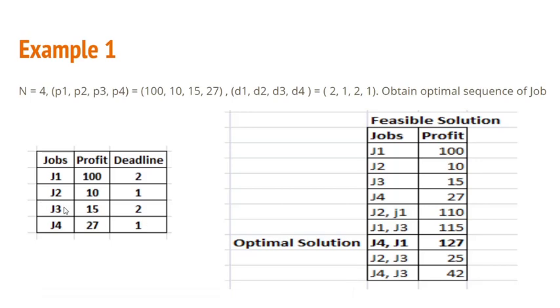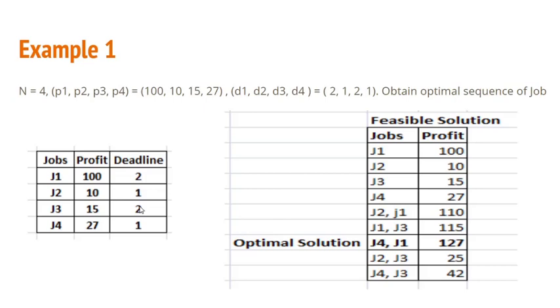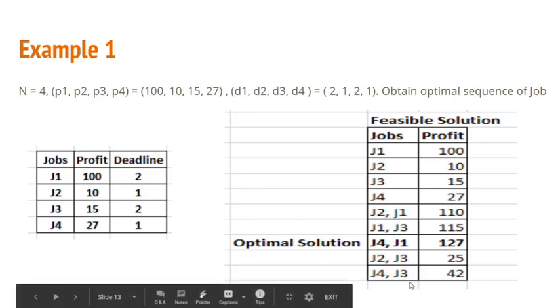Now let us consider the combination with J3. J3 with J1 is done, J3 with J2 is done. Now consider job 3 with job 4. Again here the sequence will be reversed, because job 3 is having the deadline 2, job 4 is having deadline 1. So since job 4 is having the deadline lesser than job 3, job 4 will be executed first, followed by job 3, right? So J4 followed by J3, and what will be the profit earned? Profit earned will be 15 plus 27, that is 42. So this is the profit earned.